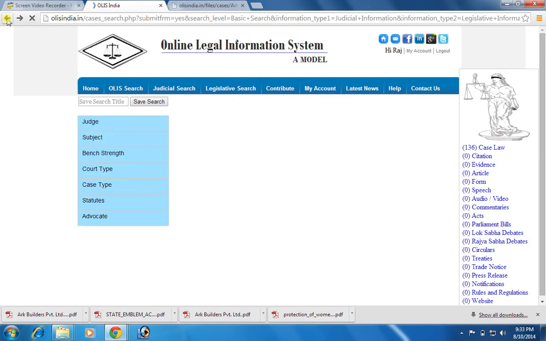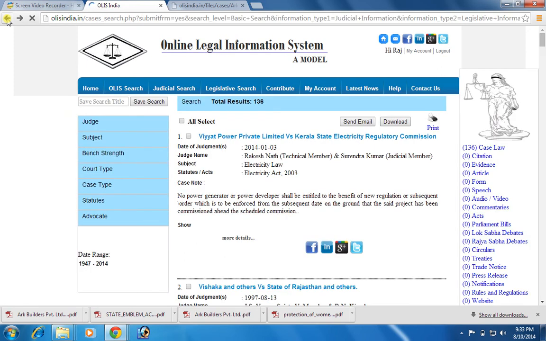These records can be shared on your Facebook profile, your LinkedIn profile, Google Plus and Twitter account. These can be filtered based on a year, advocate, statute, case type, court type, bench strength as well. These searches can be saved.